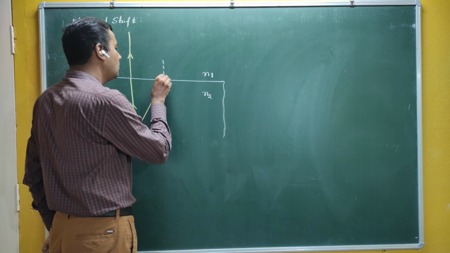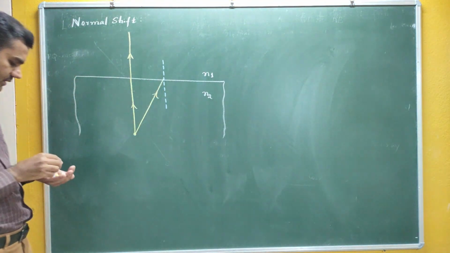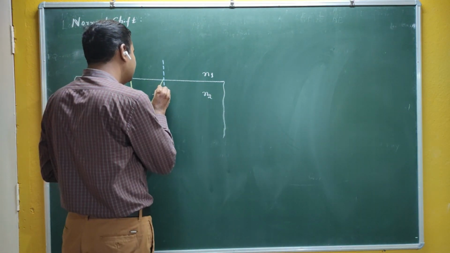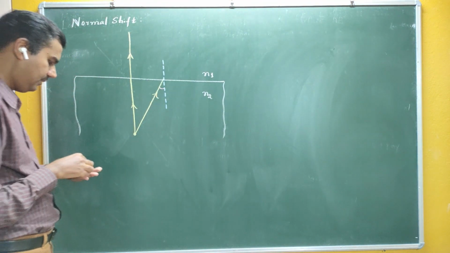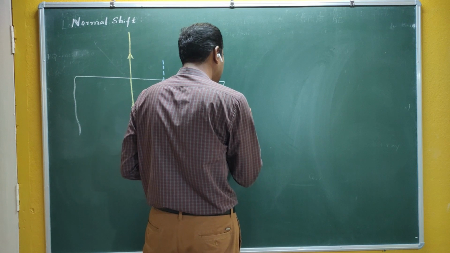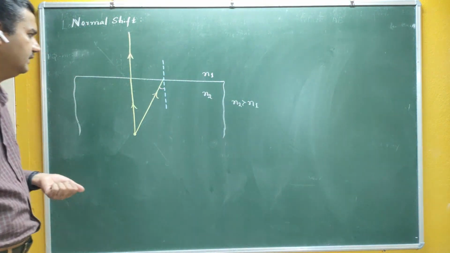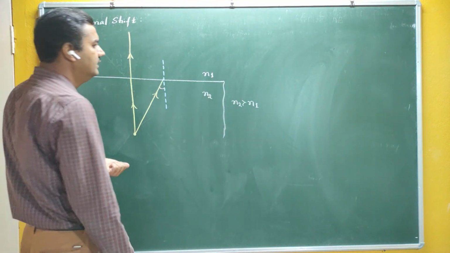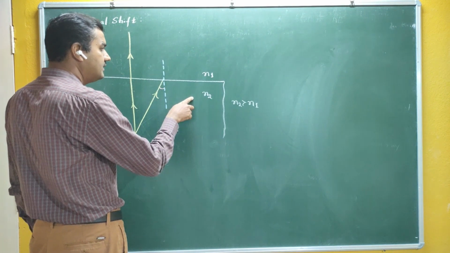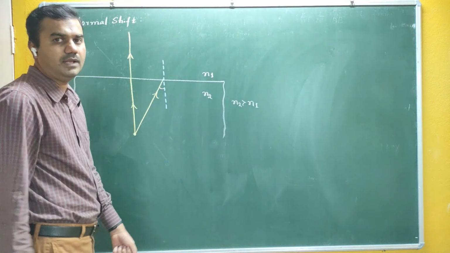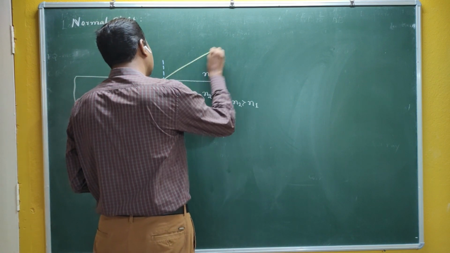Let me draw a normal here, a line which is perpendicular to the surface. Now this time you can see that it makes a certain angle. There may be two possibilities: n1 may be greater than n2, or n2 may be greater than n1. Let me assume that n2 is greater than n1. When light is traveling from denser medium to rarer medium, what happens? It moves away from the normal.